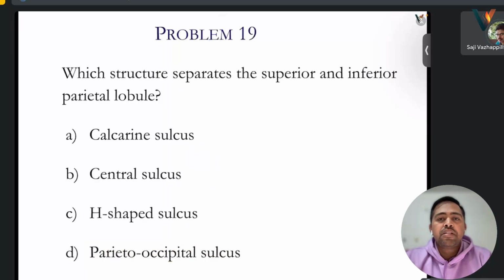Which structure separates the superior and inferior parietal lobule? Calcarine sulcus, central sulcus, H-shaped sulcus, or parieto-occipital sulcus? Superior and inferior parietal lobe. So temporal lobe and parietal lobe, I know.